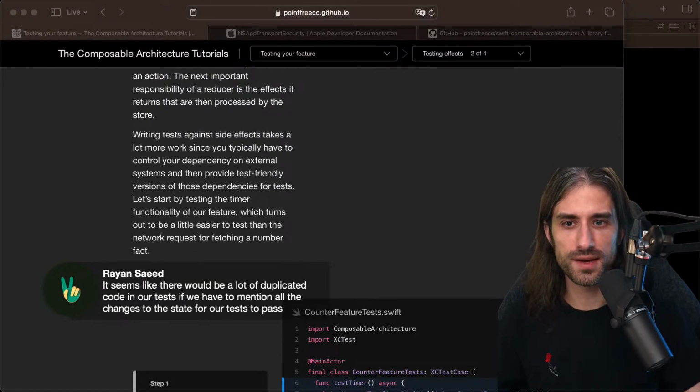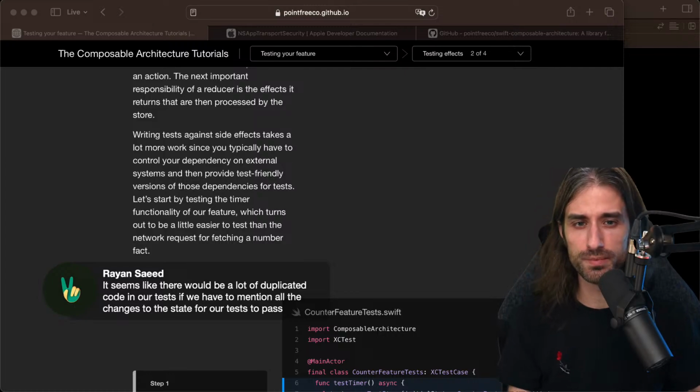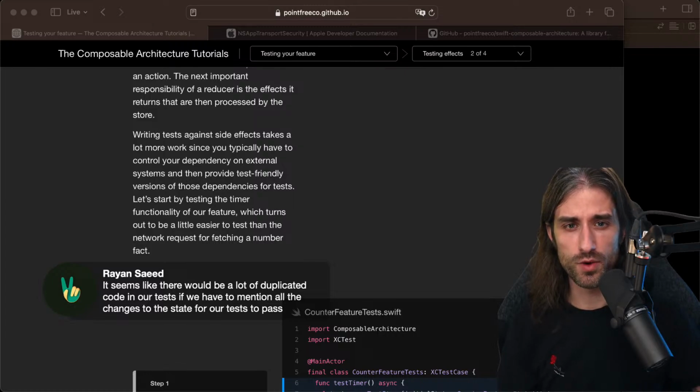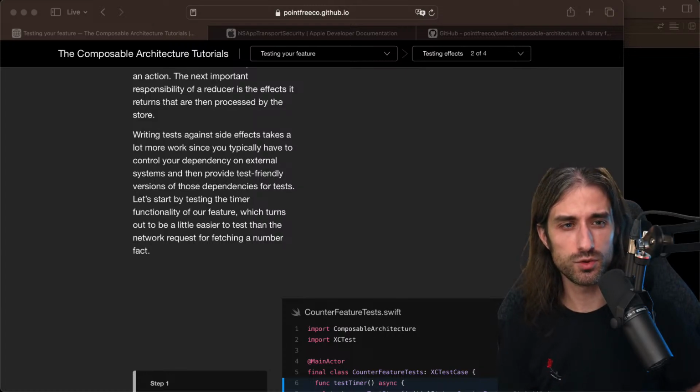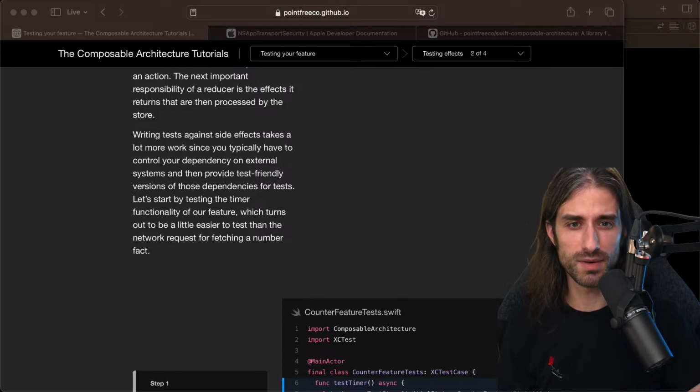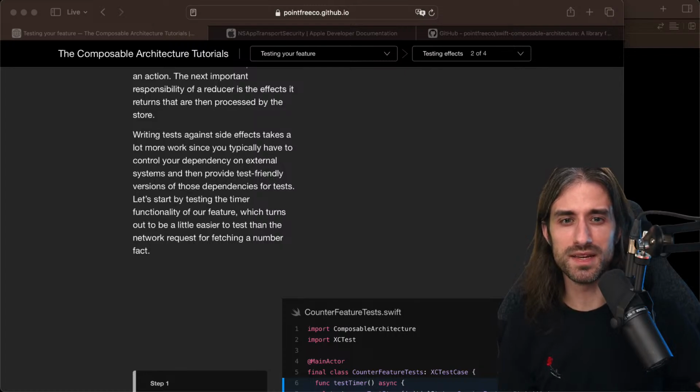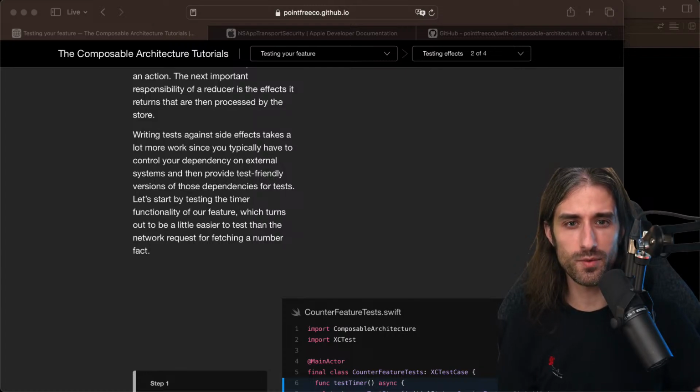Oh, you make a very good point, Ryan. You say it seems like there will be a lot of duplicated code in our tests if we have to mention all the changes to the state for our test to pass. That's true. With the syntax where we do the mutation, we only mention what is expected to change, and from that we can infer that the rest is expected not to change. It makes the code easier to write, because I guess in the majority of cases there will be less state mutated than there will be state that stays unchanged by an action being applied. So that's a very good point. Thank you for making it.